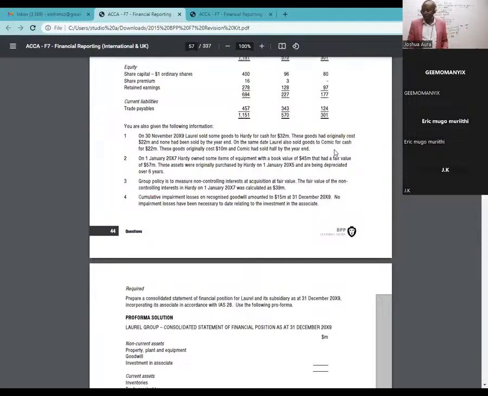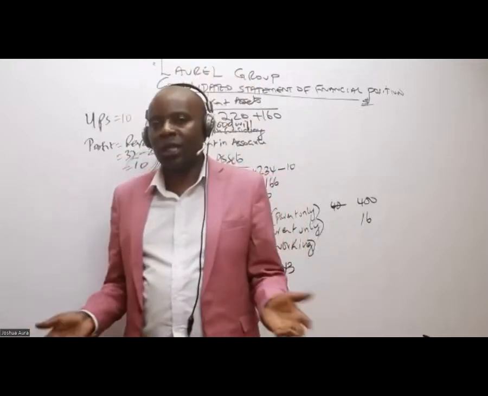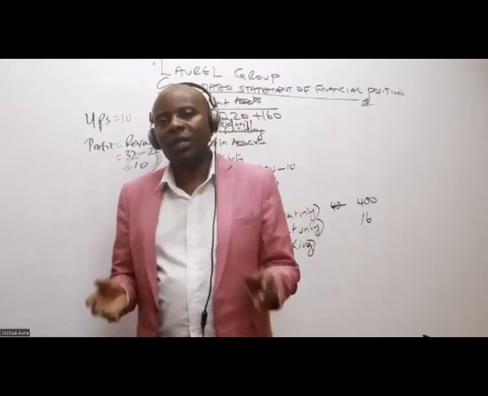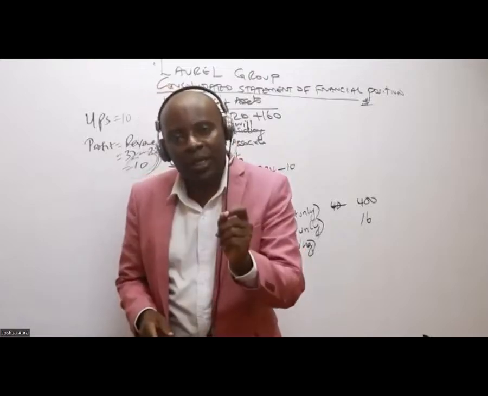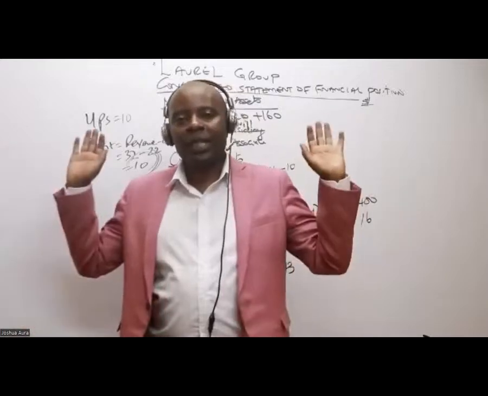The half is for Comic, that's for the associate. IFRS 10 tells us to consolidate only the parent and the subsidiary. For now, we're not touching the associate at all.